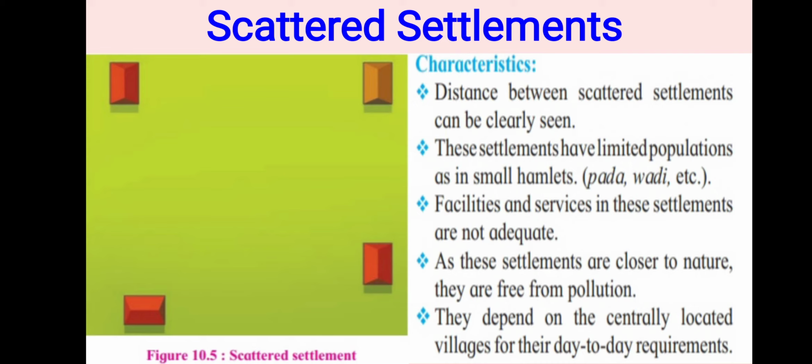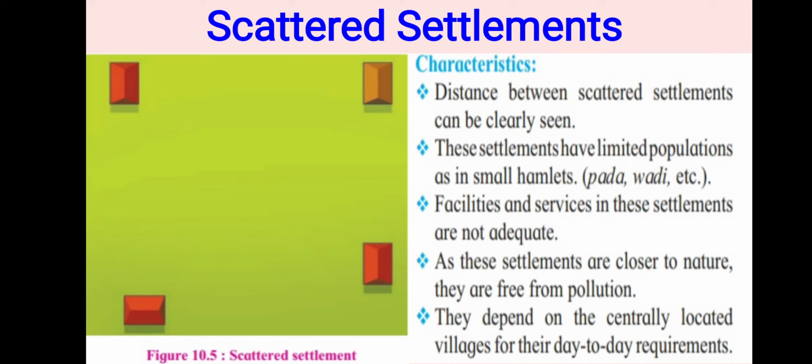Okay, third important thing, the population of this area is very less, and mostly people engage in primary occupation in this type of settlement. What are the characteristics of this area? Facilities are not provided in that area. Here they are close to nature, they are free from pollution, as well as they engage in primary occupation. Houses are far from each other, or the distance between two houses is long. Understood this?